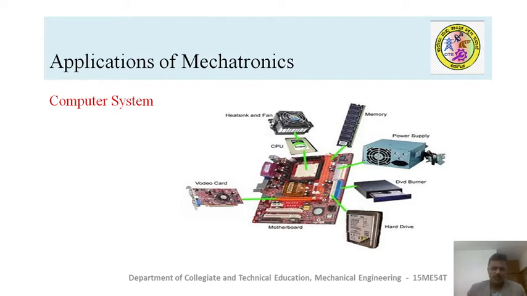So these control programs execute the input information. Based on their commands, the information is executed, so that the output goes to the different output devices, either a monitor, or a networking system, or memory cards, etc. Okay, this is one example of a computer system where you can see mechatronics.